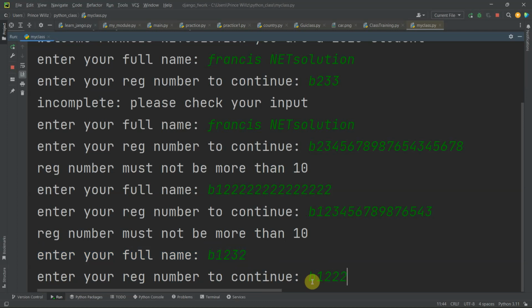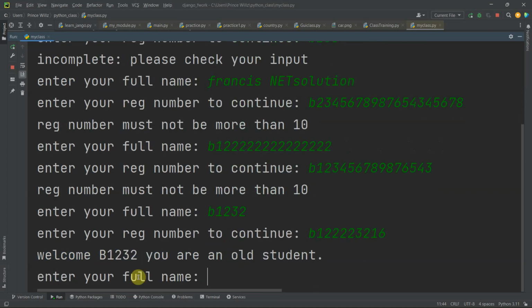1 2 3 4 5 6 7 8 9 10. If I hit enter, it says welcome B123, you are an old student. It uses this as my name because that was my input here as my name. It doesn't matter. So welcome, my name, you are an old student.